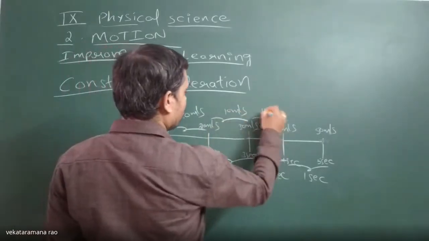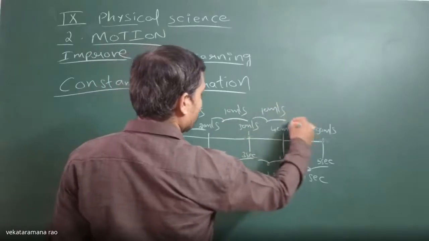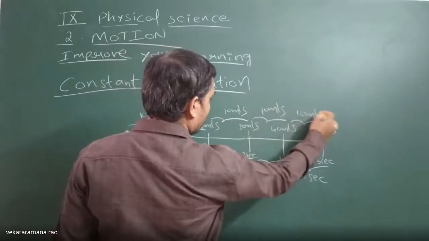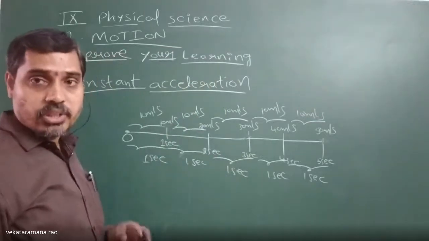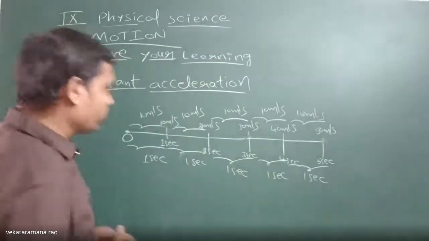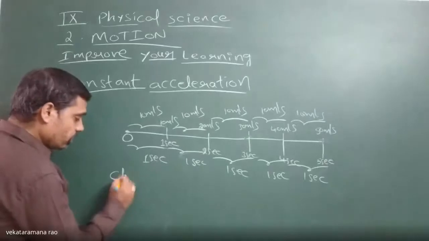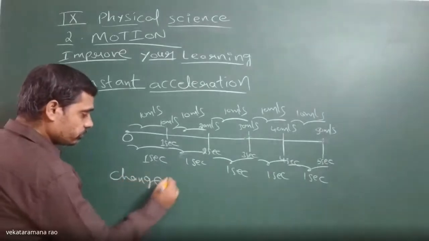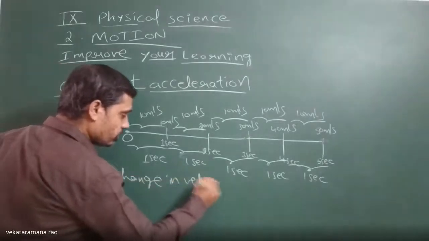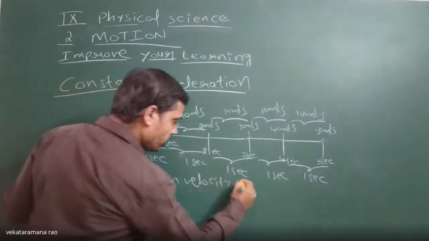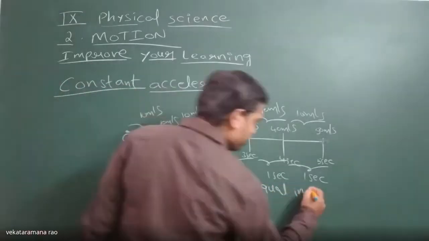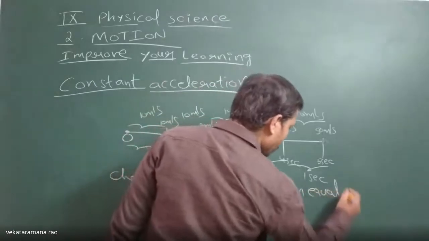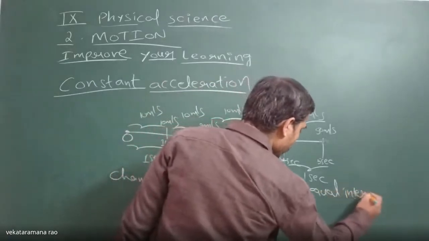Here also, the change in velocity is 10 meters per second. That means the change in velocity is taking place equally in equal intervals of time.